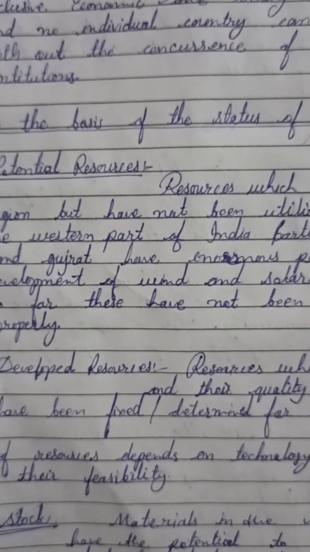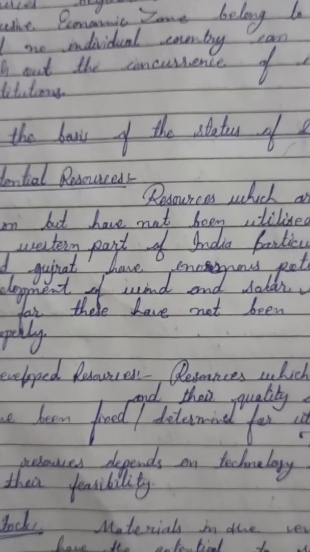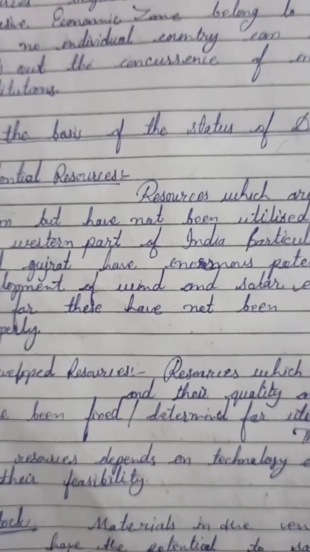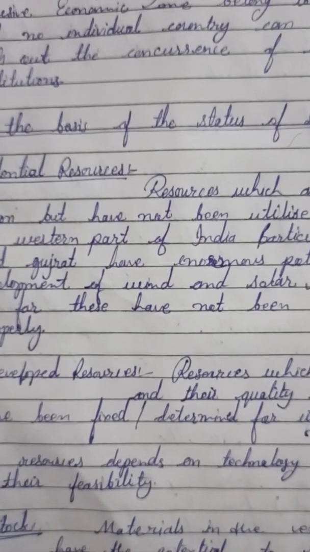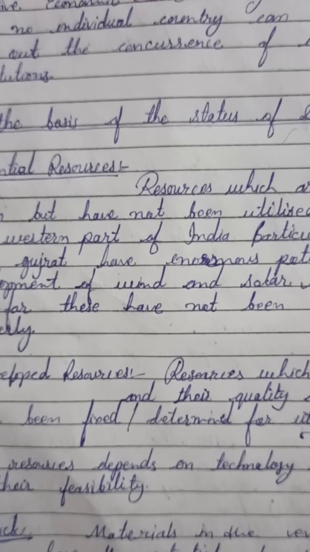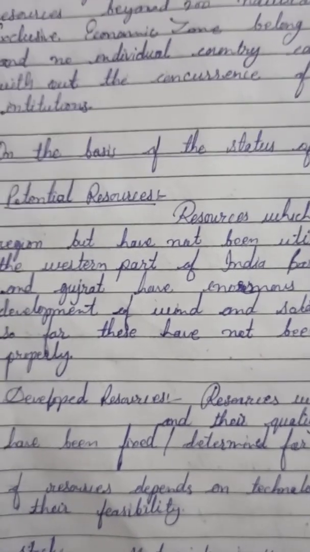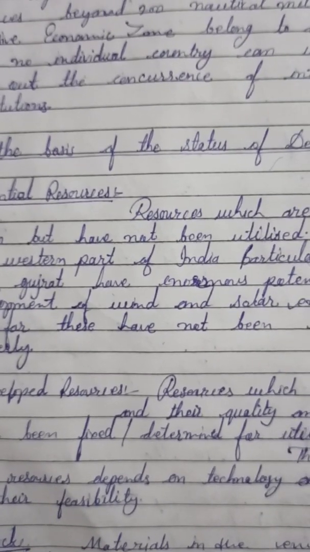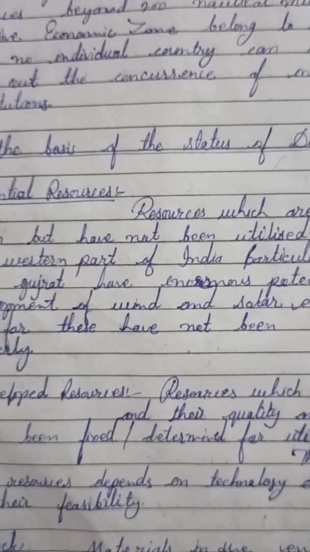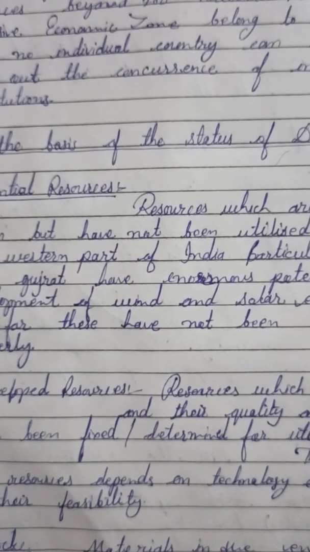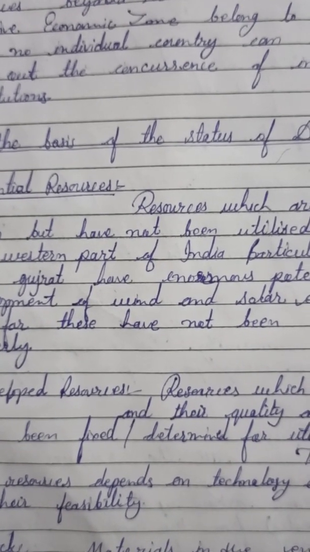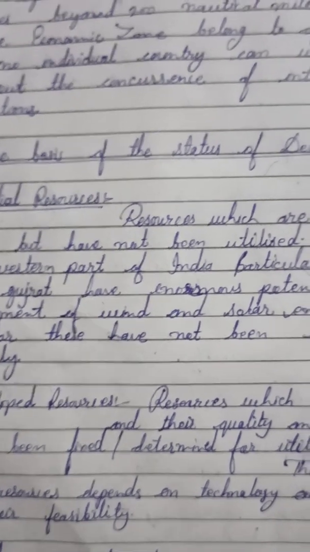Which type of potential? The potential to fulfill the human needs, to satisfy the human needs, but these are not being used properly. We have a lot of wind and solar energy, but we are not utilizing them properly.